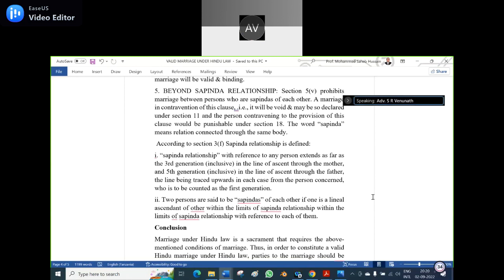Anyway, they have counted either the ascendant side or the descendant side. That comes under the Sapindas as far as 3F is concerned. And the second point, they clearly say two persons are said to be Sapindas of each other if one is a lineal ascendant of the other within the limits of the Sapinda relationship, with reference to each of them. But any close blood relations, either from the ascendant side or the descendant side, either from the father's side or the mother's side, come under the prohibited degree.